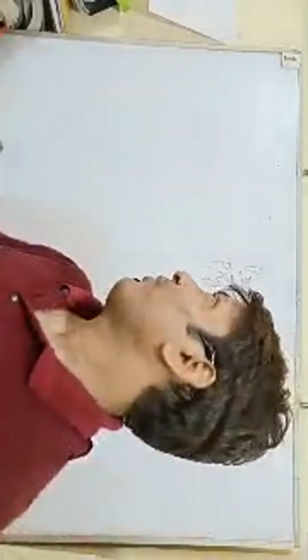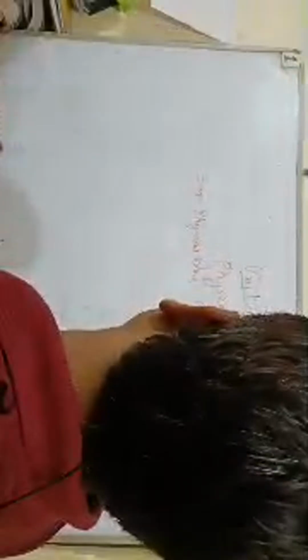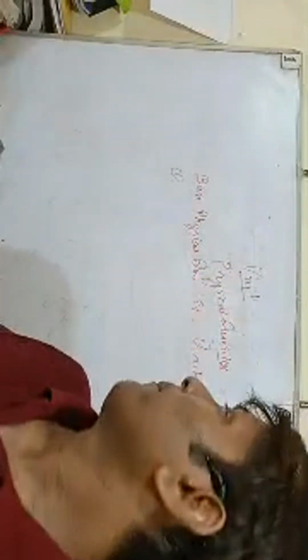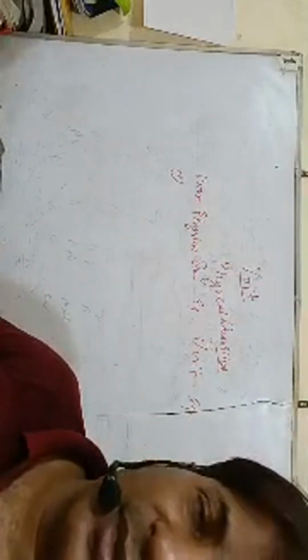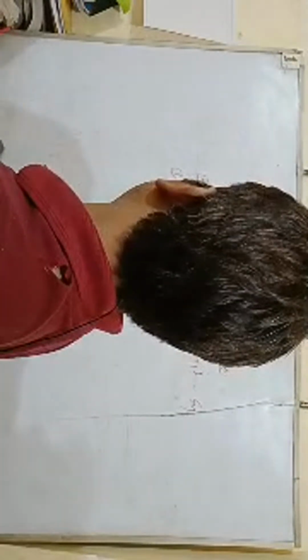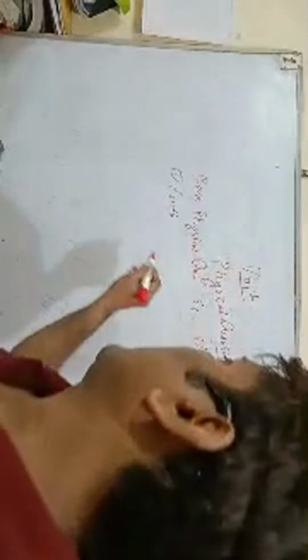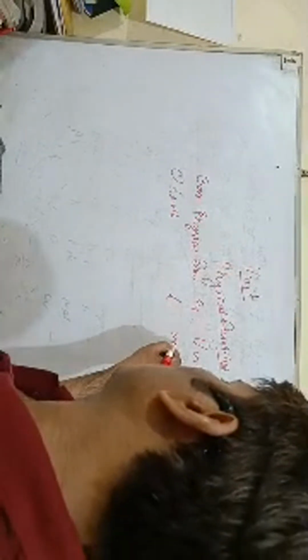There are 5 types of base physical quantities, with their symbols and units. What are the base physical quantities? First of all, we can write the length, and length is denoted by L, and its unit is meter.